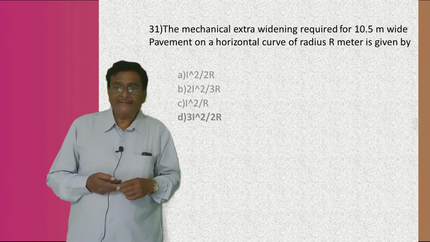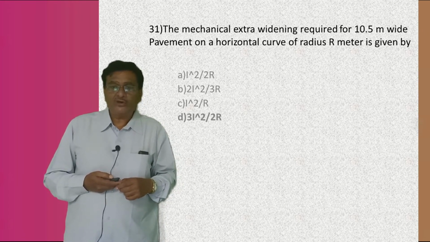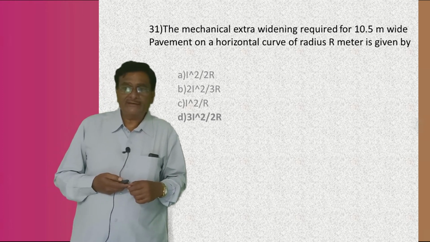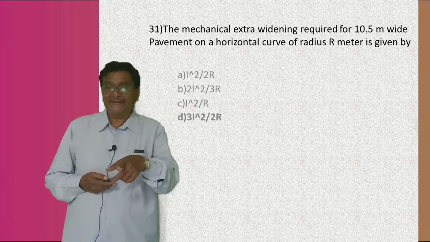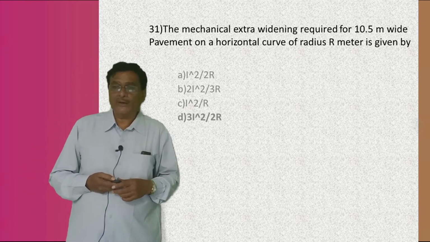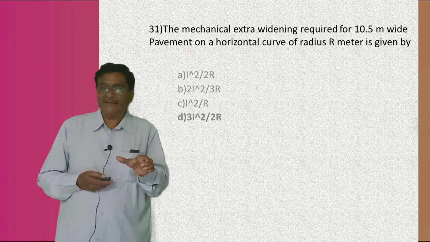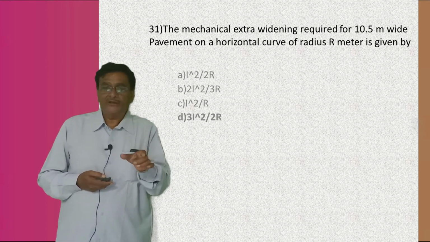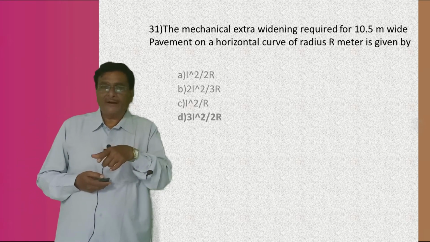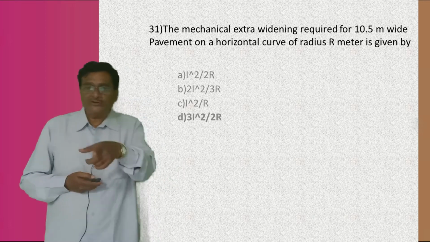The first answer is NL square by 2R. Second answer is 2L square by 3R, third answer is L square by R, and fourth is 3L square by 2R. The answer is the fourth one, 3L square by 2R. Understand or not? Here in NL square, N is number of lanes, L is the length of the rigid wheelbase. Therefore, number of lanes N multiplied by, if you take 2 lanes, 2 into that L, that is going to give you the widening.